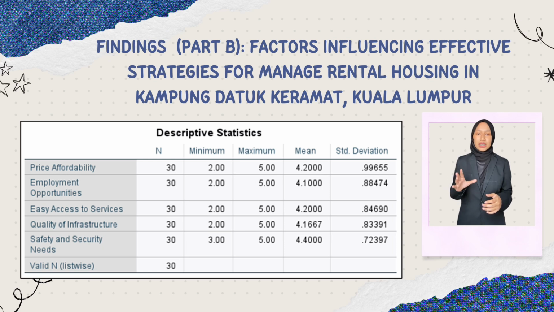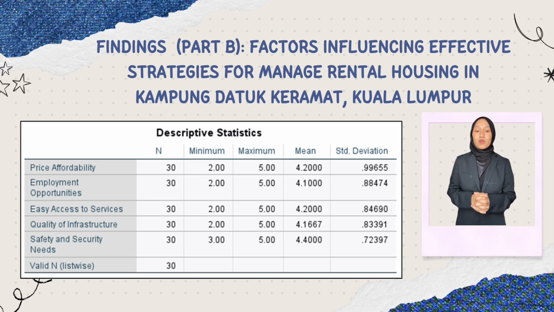Next, for employment opportunities, the mean score is 4.1, with a standard deviation of 0.88474, showing general agreement on its significance. Then, for service accessibility, the mean score is 4.20, with a standard deviation of 0.84690, highlighting its high regard among respondents.